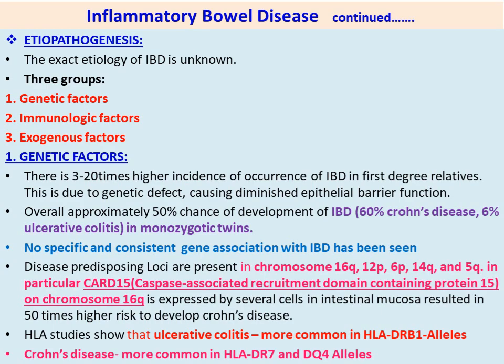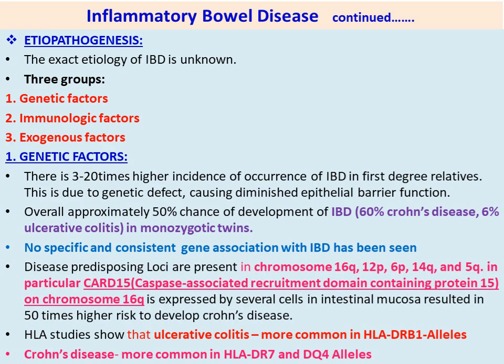But in particular CARD15. CARD means caspase associated recruitment domain containing protein 15, on chromosome 16q. This is the major location, which is expressed by several cells in intestinal mucosa, resulting in 50 times higher risk to develop Crohn's disease. So Crohn's disease is frequently observed with genetic changes in CARD15, chromosome 16q.